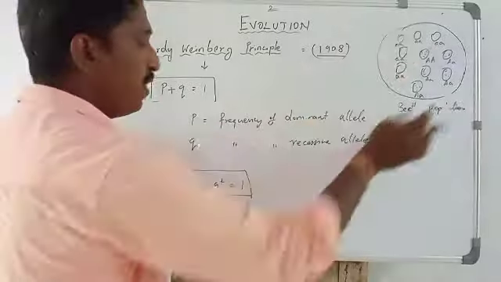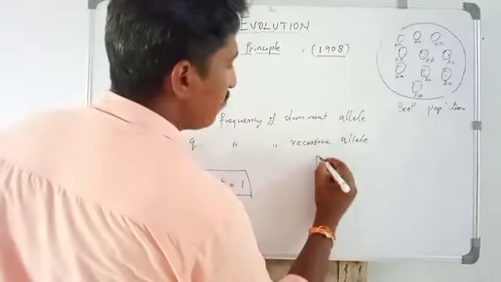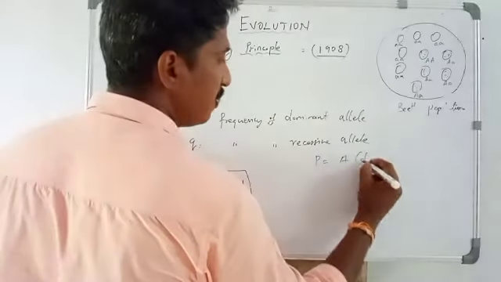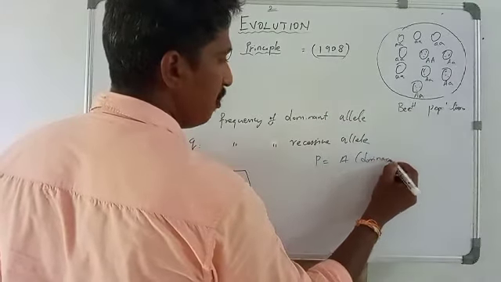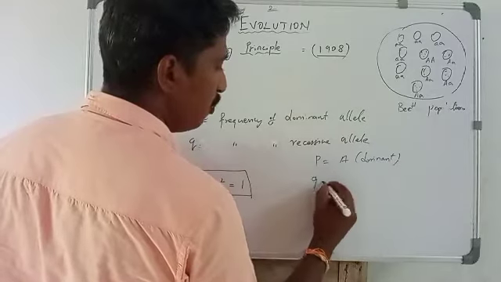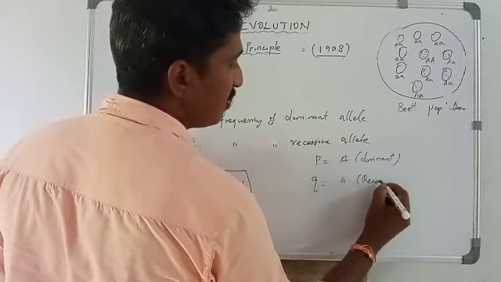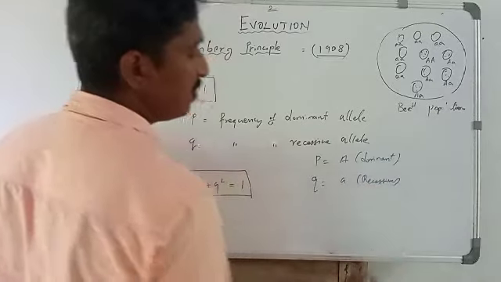In allelic frequency, p is represented as capital A, the dominant character. Q is represented as small a, the recessive character.